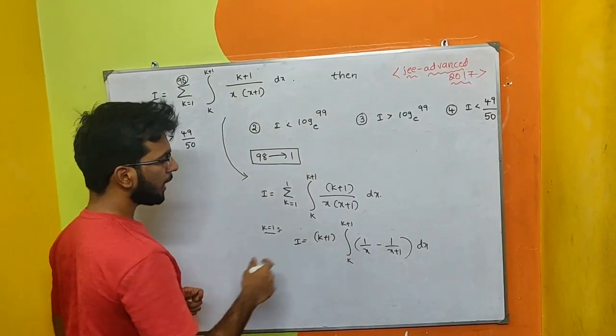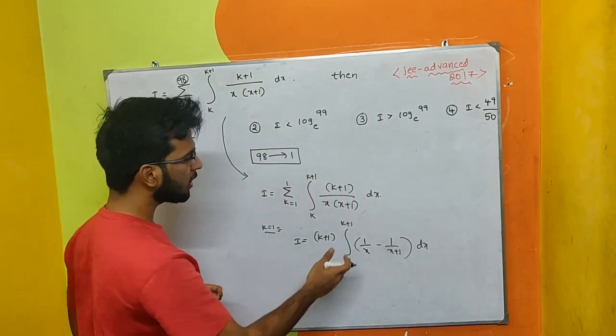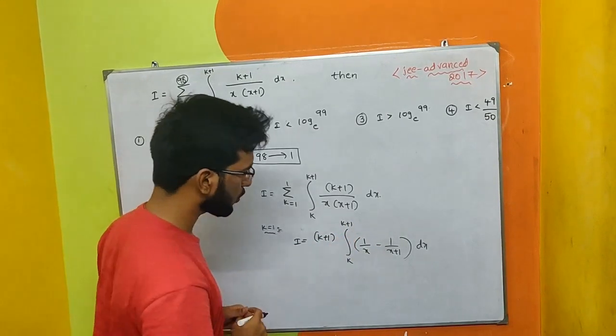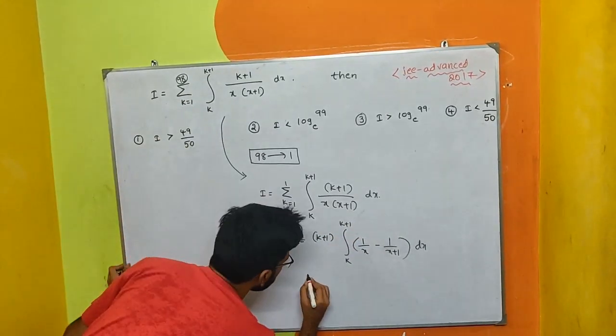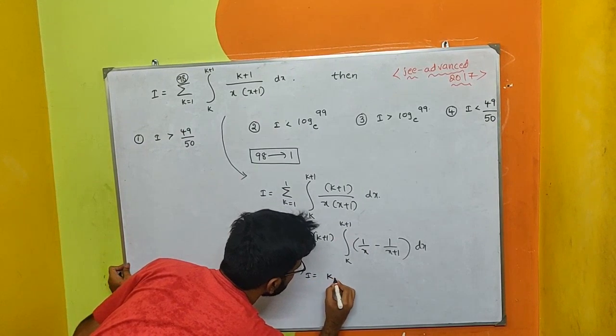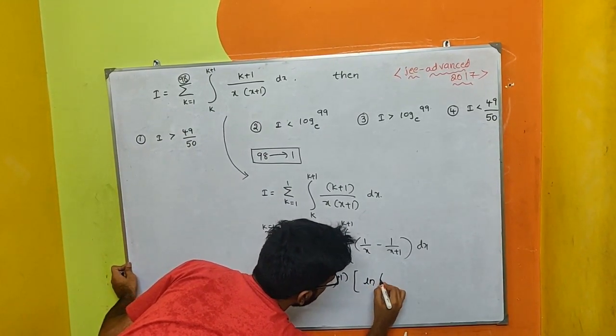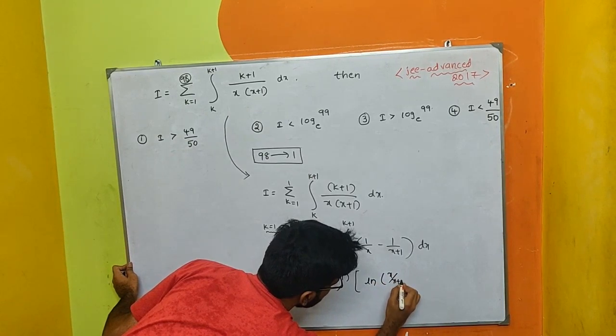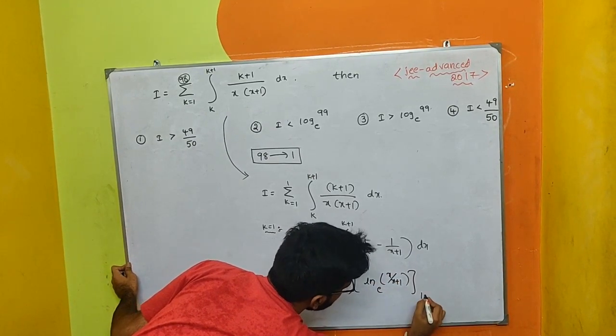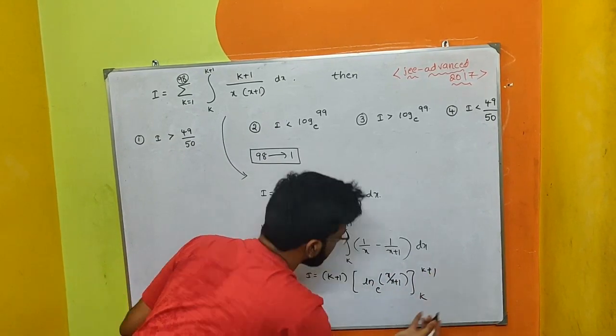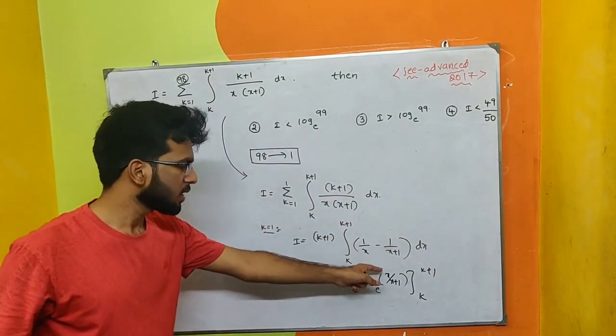What is the integral of 1 by x? Ln x. And what is the integral of 1 by x plus 1? Ln of x plus 1. Therefore, integral I equal to k plus 1 into ln of x by x plus 1 base e, the limits are k to k plus 1, because log a minus log b is log of a by b.